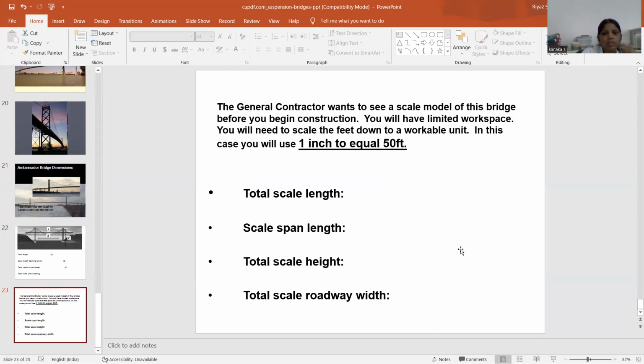The general contractor wants to see a scale model of the bridge before beginning the construction. You will have limited workspace, so you will need to scale the feet down to a workable unit. In this case, 1 inch will equal 50 feet. Find the total scale length, the scale span length, the total scale height, and the scale of the road width. So this is the suspension cables and the bridges.